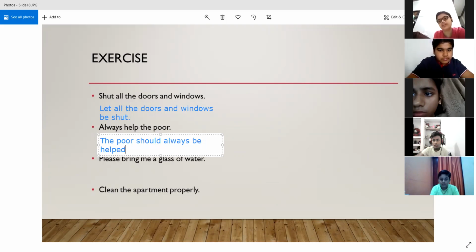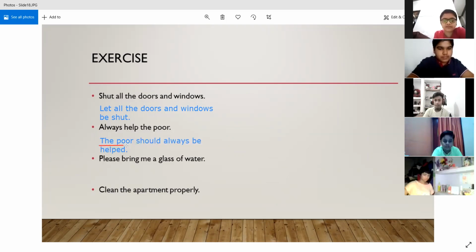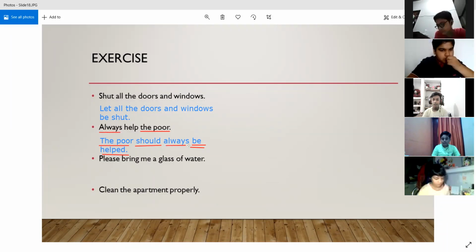All right. So what is happening over here? That we are using the poor as the subject in the passive voice because it was the object in the active voice. Then again, we use the should plus the be verb and the third form of the verb, right? Because in an imperative sentence, we keep the be verb as it is. And because always was present in the original sentence, we have retained always. So the poor should always be helped. In cases of advice, we are using this format.